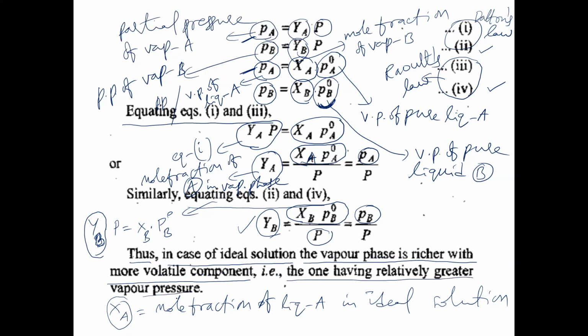If liquid A has more vapor pressure than liquid B, then liquid A will be converted into vapor to a greater extent, so more vapor of A will be there than vapor of B. In that way we should understand the condition. Is that clear? Let's take the screenshot of this now. It is the relationship between Dalton's law and Raoult's law.